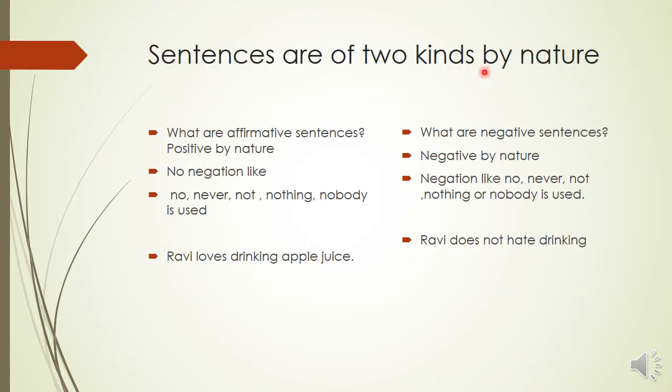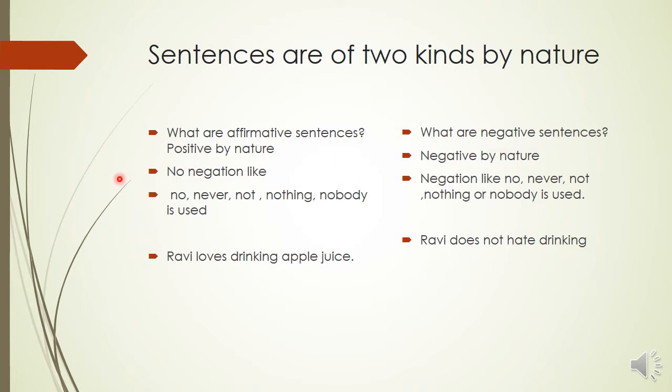Sentences are of two kinds by nature: affirmative and negative sentence. Affirmative sentences are also positive sentences. Now, what is the difference between the affirmative sentence and a negative sentence? Affirmative sentences are positive by nature, and negative sentences, as the name indicates, are negative by nature.